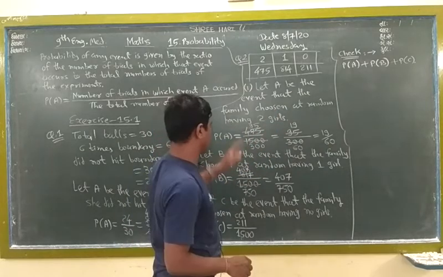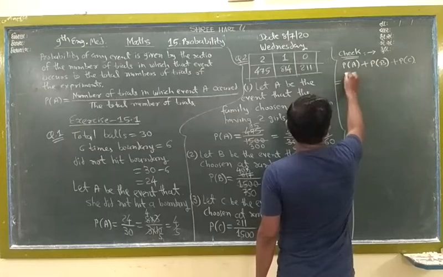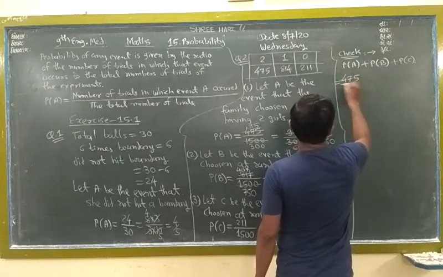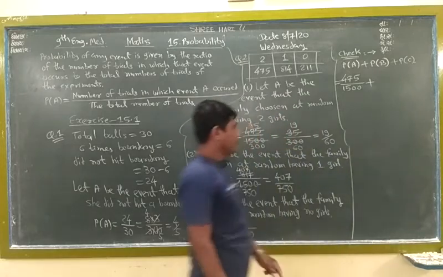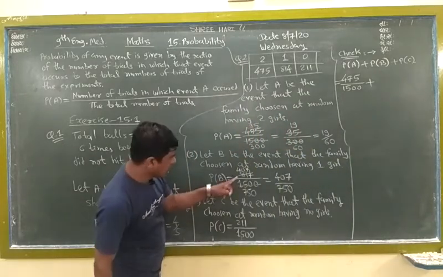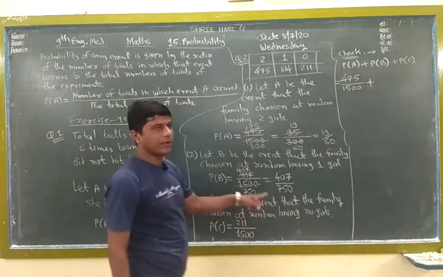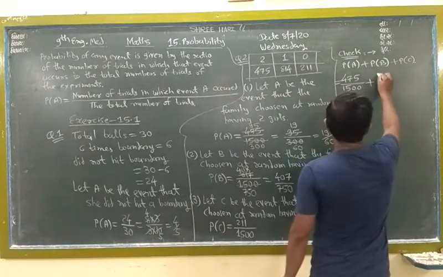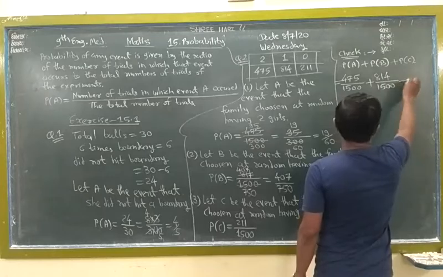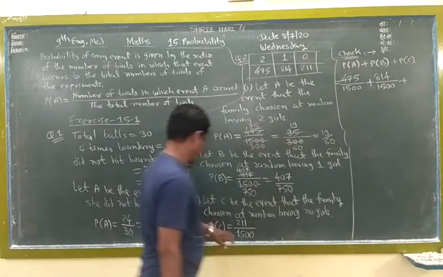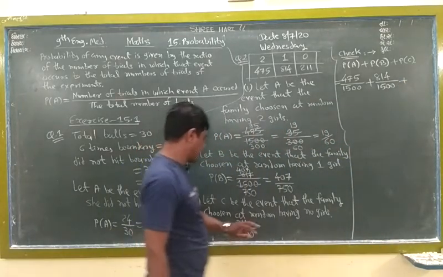So we take 475 by 1500 plus probability of B, 814 by 1500, plus C, 211 by 1500.